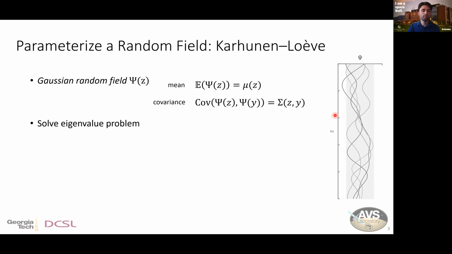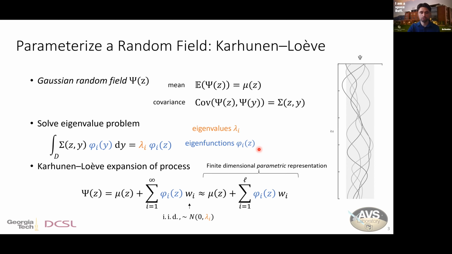So we can take that covariance function and solve the eigenproblem to get the eigenvalues and eigenfunctions of that covariance function. And then we will form an orthogonal decomposition of this random field. We will choose the basis such that it is minimum mean square error for any finite number of terms, and this is known as a Karhunen-Loève expansion.